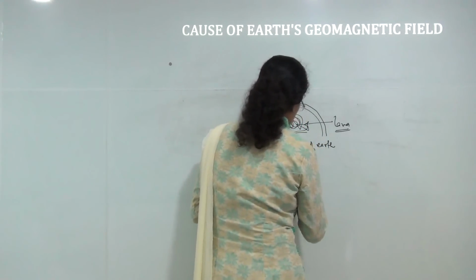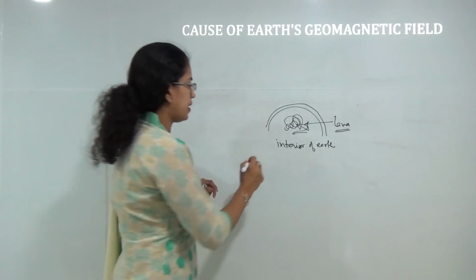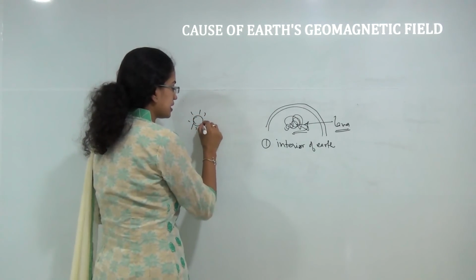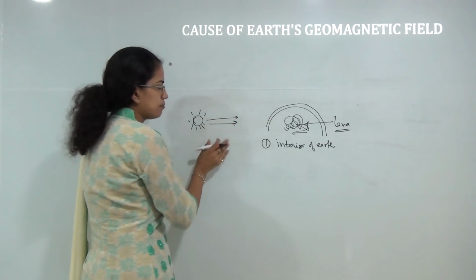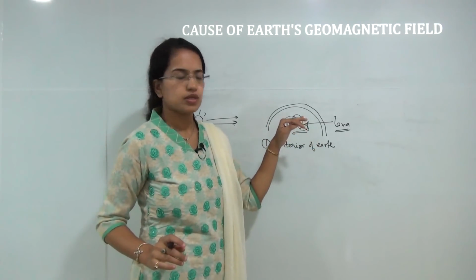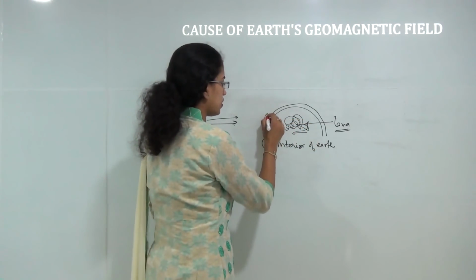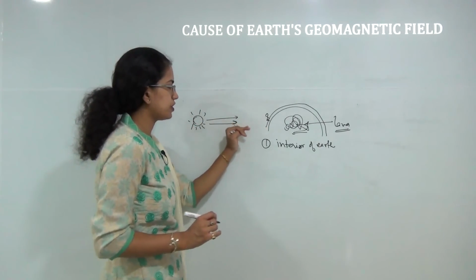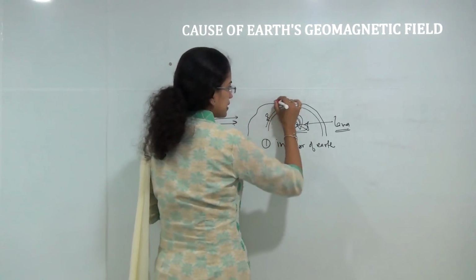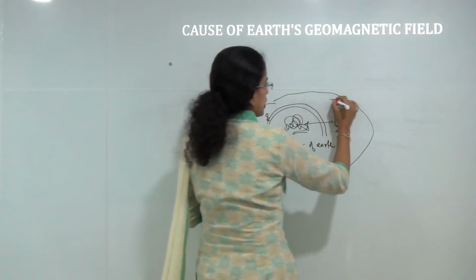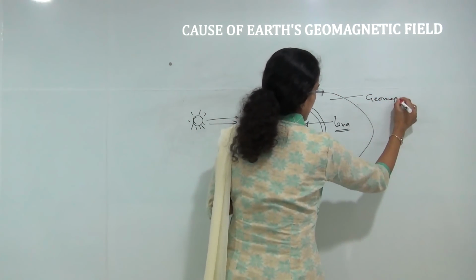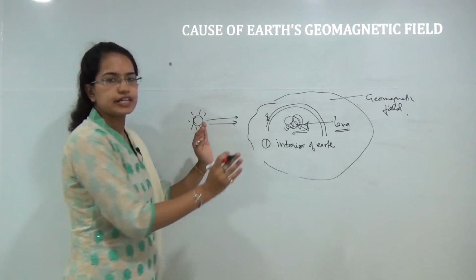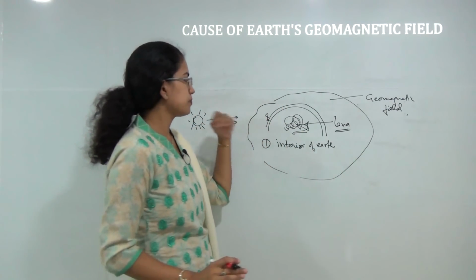That's the primary cause. Now if I talk about the sun here, the sun is radiating harmful radiations, but how are we protected from these harmful radiations when we are on the earth? The only thing that protects us from such harmful radiations is the geomagnetic field of the earth. So the geomagnetic field protects us from the harmful radiations that we receive from the sun.